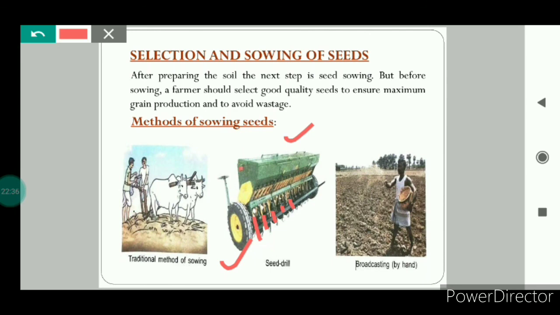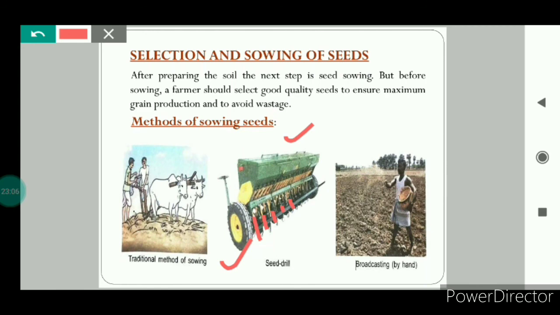The advantage of using a seed drill is that the seeds are sown at a uniform distance from each other and at a uniform depth. And after sowing the seeds, the seed drill also covers the seeds with soil, which protects them from the birds also. And sowing the seeds by seed drills saves time and effort also.